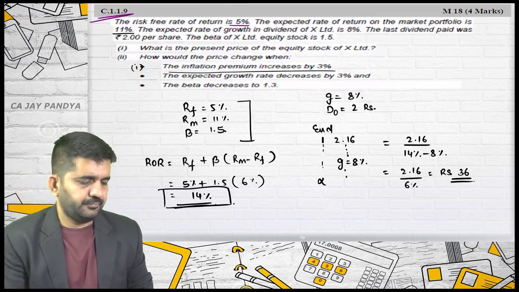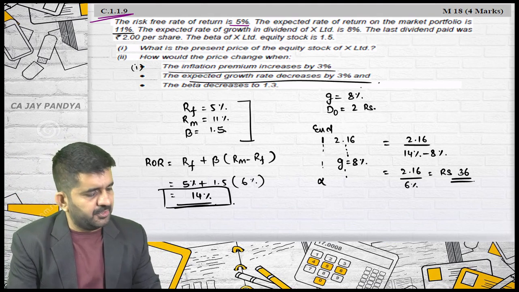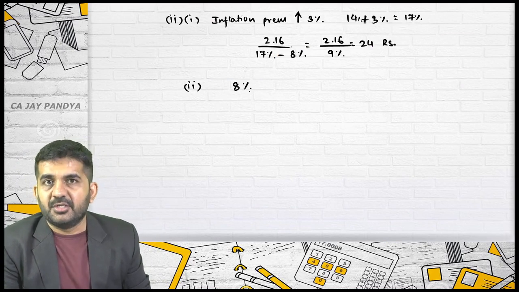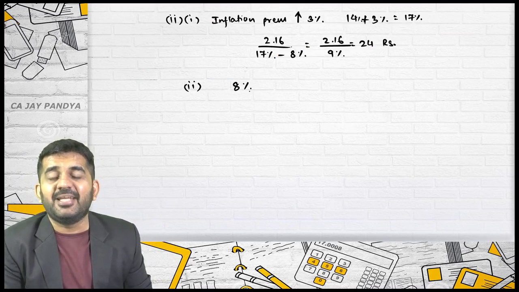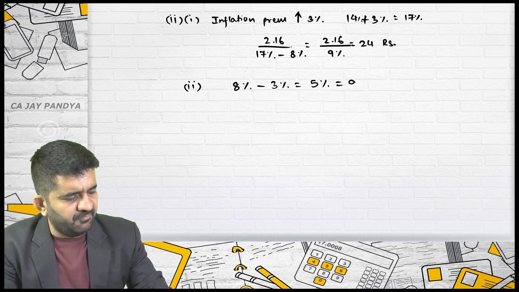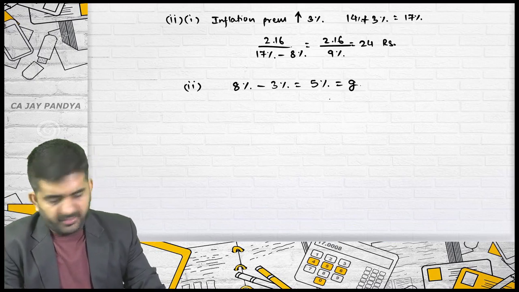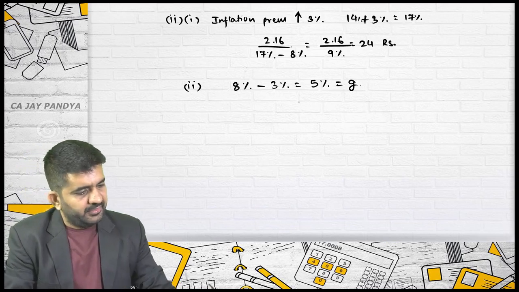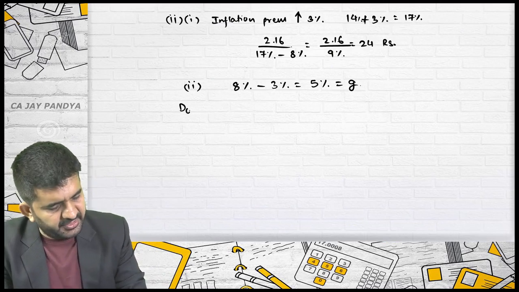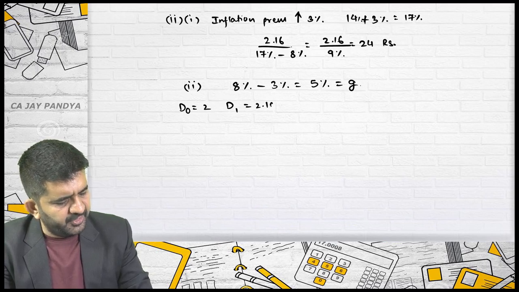Second one. The expected growth rate decreases by 3%. So what is the growth rate right now? 8%. Is it alright? Decreases by 3%, minus 3%. That is growth rate will be 5%. If the growth rate becomes 5%, then I will have to find out D1 again, because D0 is 2. So D1 will be 2.10.